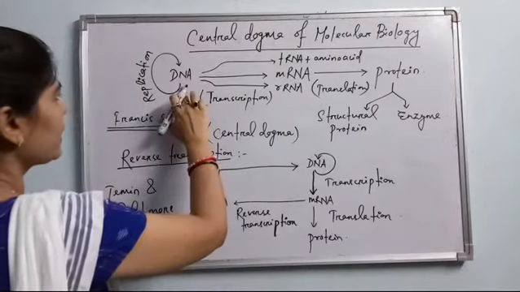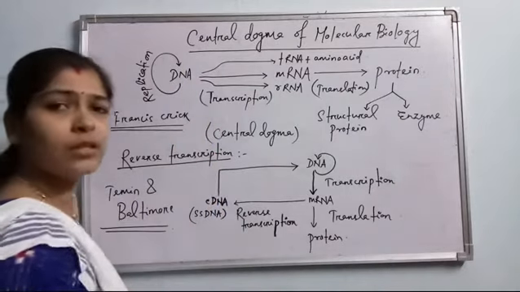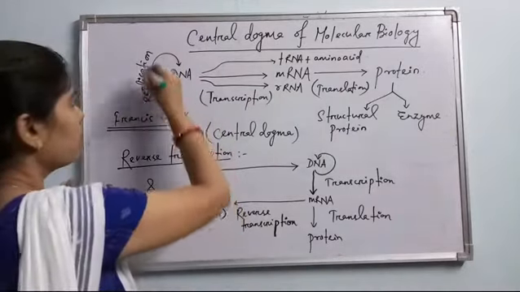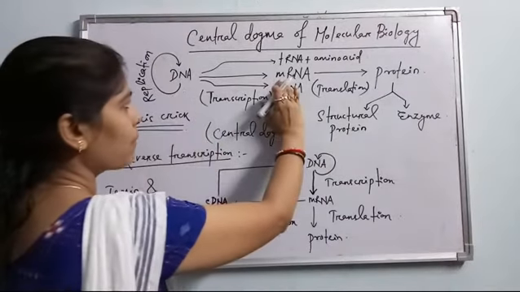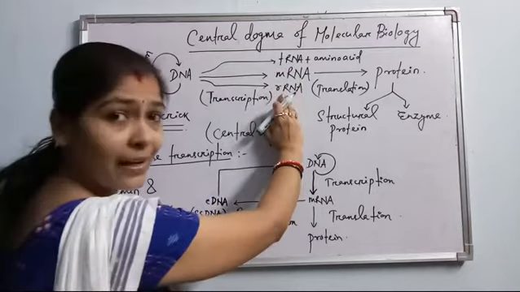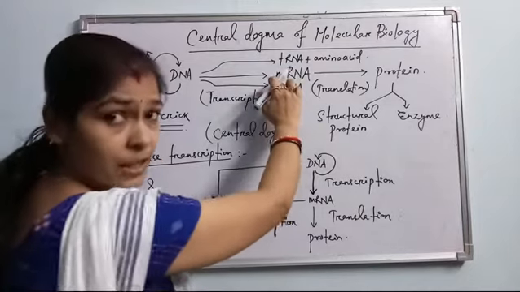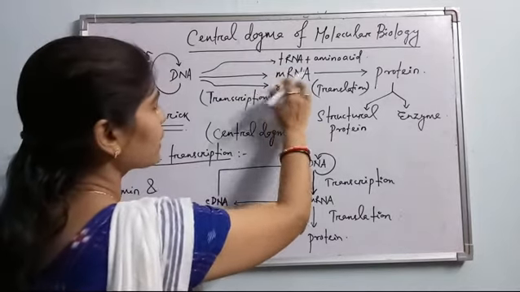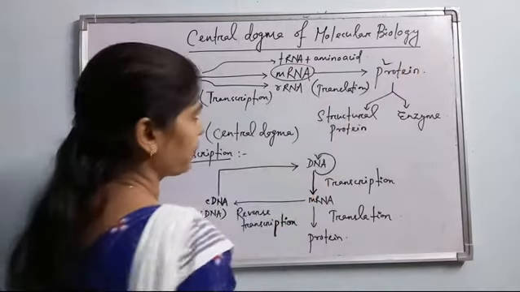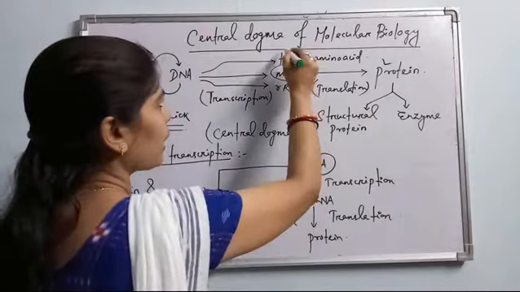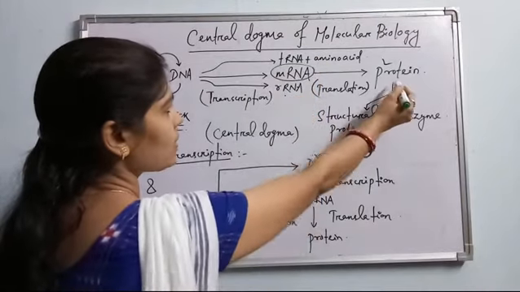See, DNA can replicate itself, that is called replication. It can make an exact copy of itself. DNA also can synthesize mRNA, tRNA and rRNA. mRNA is the messenger RNA, just as we have discussed. So mRNA carries the message for the synthesis of the protein. Okay, mRNA, along with the help of tRNA and rRNA, synthesizes the protein.